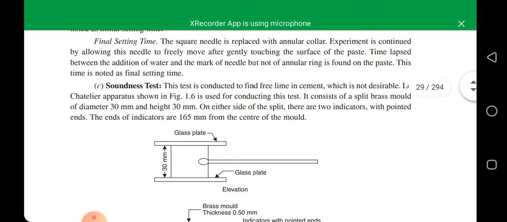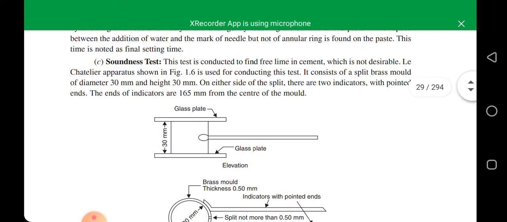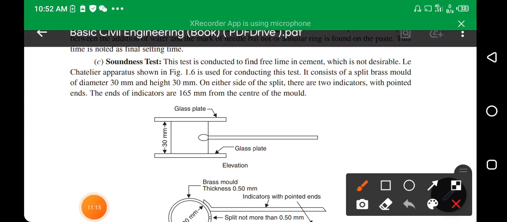Soundness test. This test is conducted to find free lime in cement, which is not desirable. Le Chatelier apparatus is used for conducting this test. It consists of a split brass mold of 30 mm diameter and height 30 mm. On either side of the split, there are two indicators with pointed ends. The ends of the indicators are 165 mm from the center of the mold.